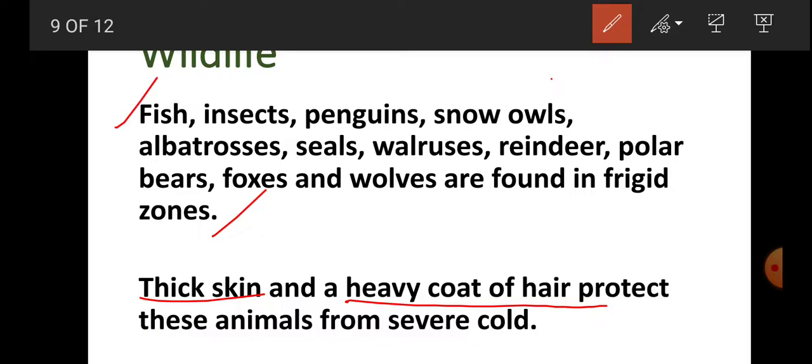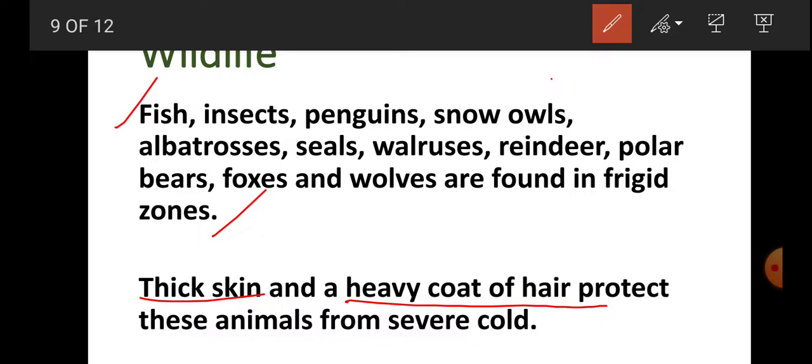And some of the animals even have a layer of fat under their skin, so that fat also provides warmth to the animals. And some of the animals have big feet so that they can walk properly on the snow. There are other adaptations as well, like some of the animals have small ears, so that also helps them to survive in such a climate.